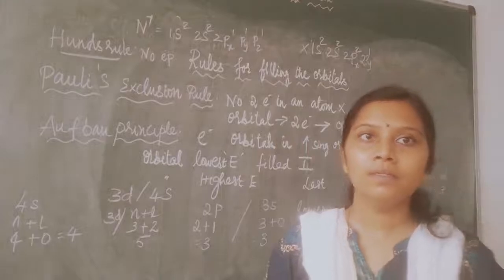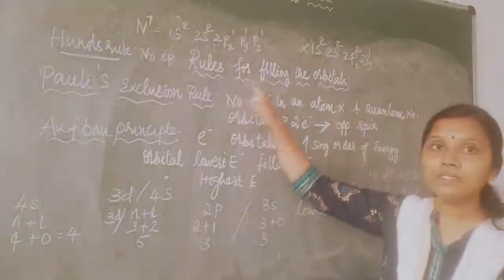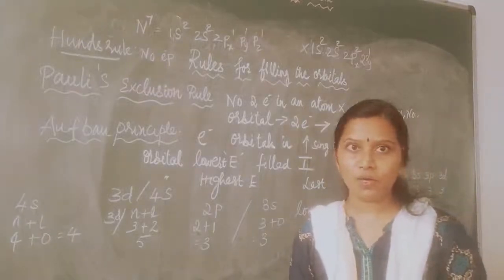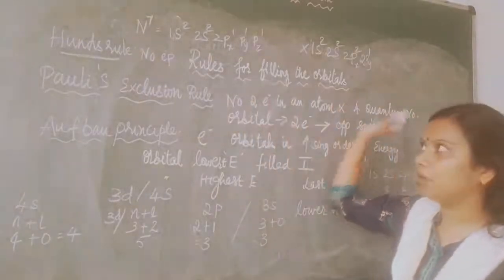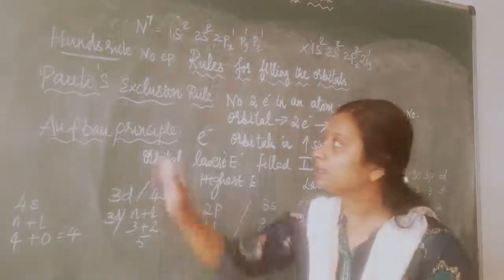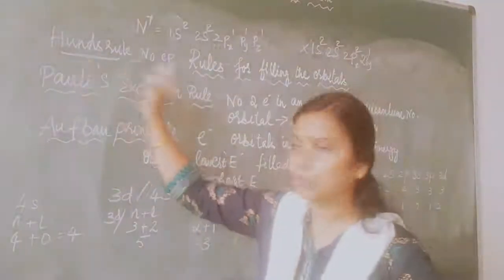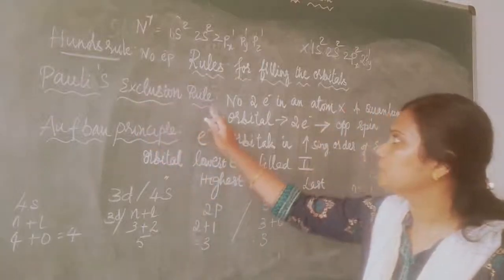Yes children, moving to rules for filling the orbitals. How to fill the orbitals? There are 3 rules: Pauli's exclusion rule, Aufbau principle, Hund's rule. What is Pauli's exclusion rule?